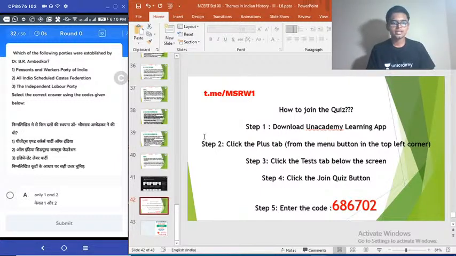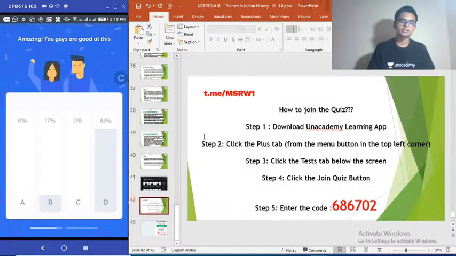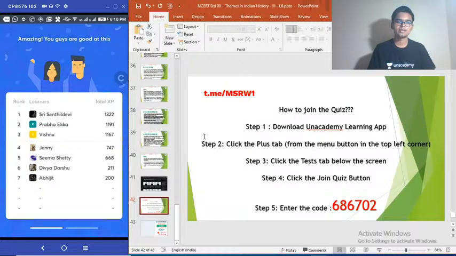Time is up. Option B is the correct answer. How many got that? Only one person got that. 17%. That is Srisindal Devi. Very good.